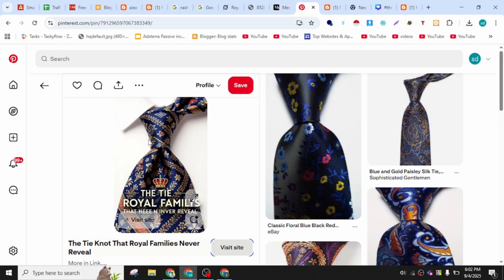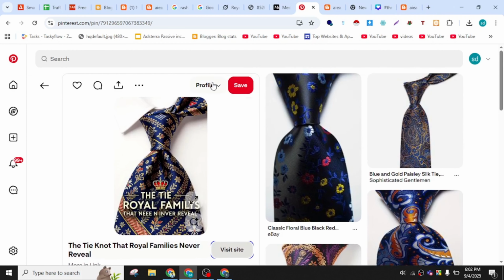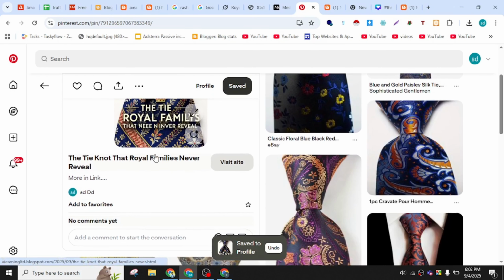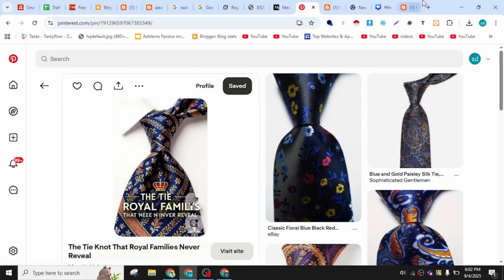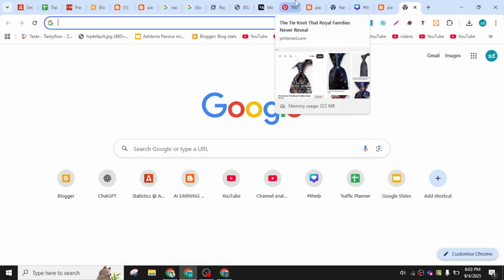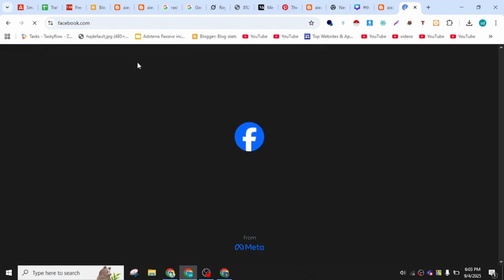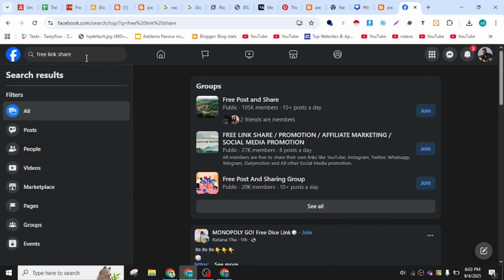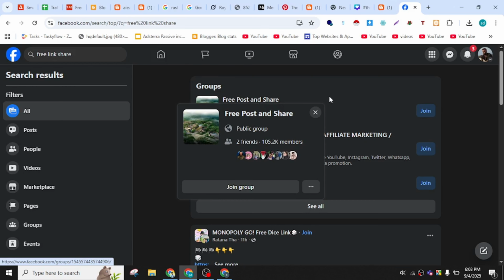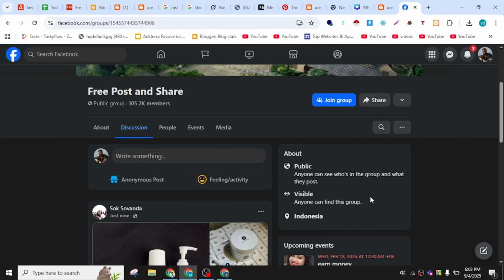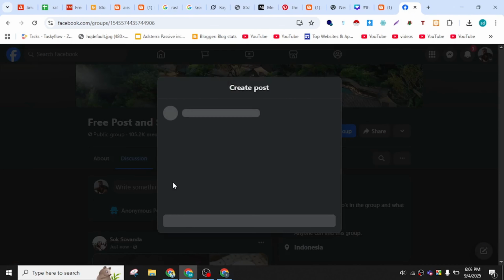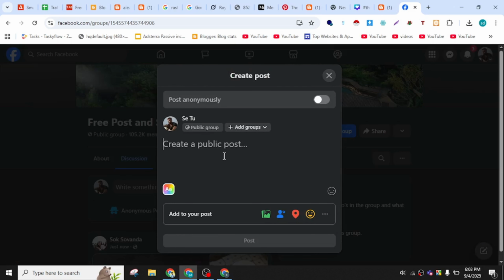I'm going to Facebook. In Facebook you must have proper knowledge about groups. So first click on Facebook, and after that you just search this, free link share. See, 105k members are in here, and the group is completely free. So you need to post your link in here. Just simply do this. That's it.